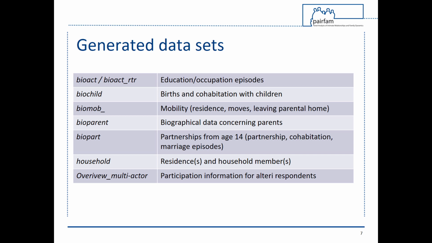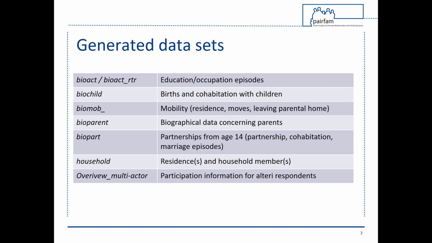The dataset BioChild is a panel dataset that includes additional retrospective episode data collected in Wave 1, covering births to anchor respondents and their cohabitation episodes with children. The BioMob datasets are panel datasets with both prospective and retrospective information on anchor respondents' mobility, residences, and moves.